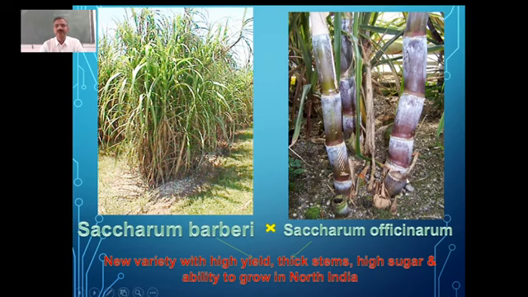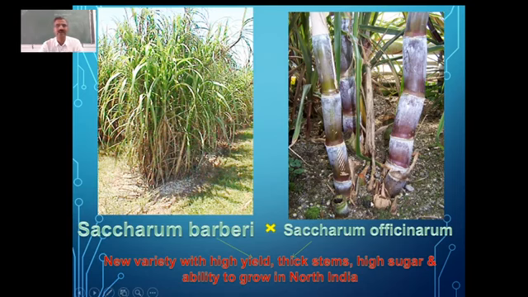But then they could have taken this Saccharum officinarum to parts of North India and grown it. But another important problem we face here is adaptability. This Saccharum officinarum was unable to grow in the conditions of North India. So what our plant breeders did was cross Saccharum barberi and Saccharum officinarum.